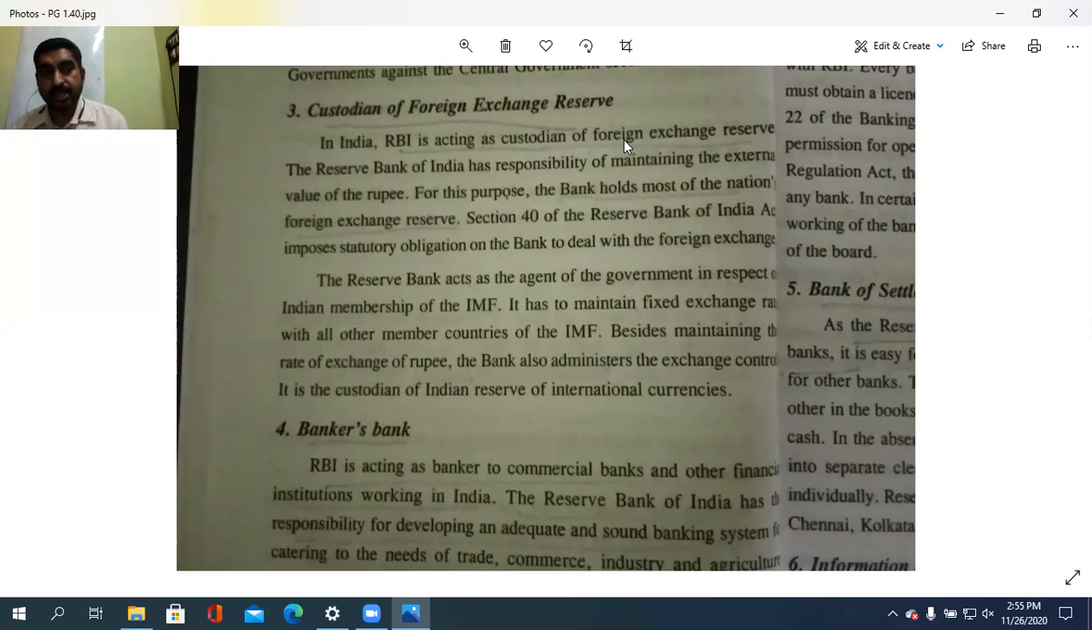So the Reserve Bank acts as the agent of the government, which helps in having Indian membership of the IMF. It has to maintain the fixed exchange rate with all the member countries of the IMF. Besides maintaining the rate of exchange of the rupee, the bank also administers exchange control, controlling the forex reserves. It is the custodian of the Indian reserve of international currency. So that is custodian of the forex reserve, the foreign exchange reserve.